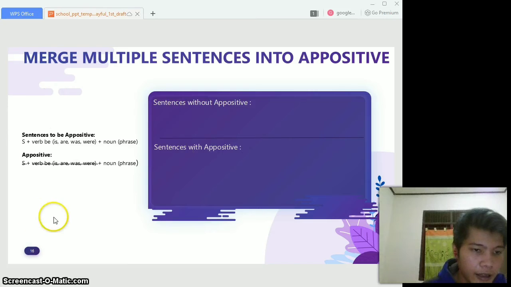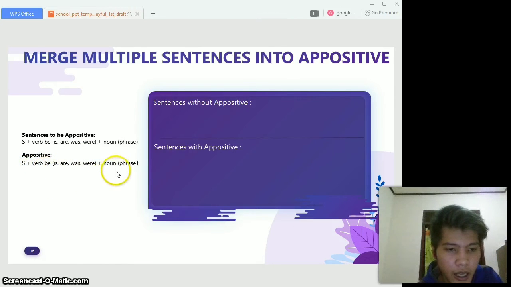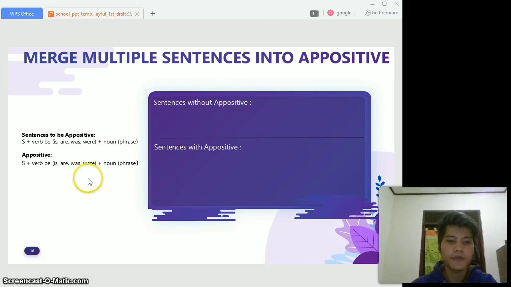So you can see that the sentence to be an appositive is subject plus verb be, is, are, was, were, plus noun phrase. When it becomes an appositive, the subject and verb be will be removed, so it only has a noun phrase.